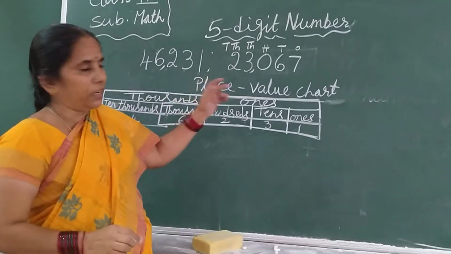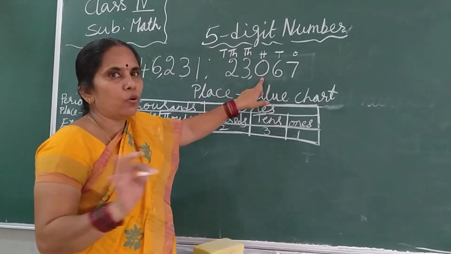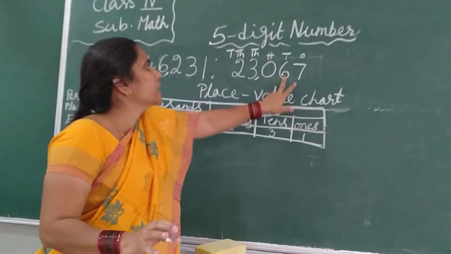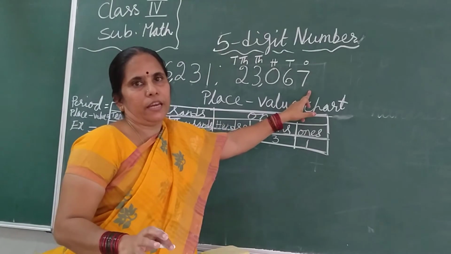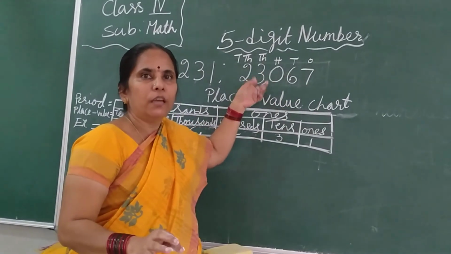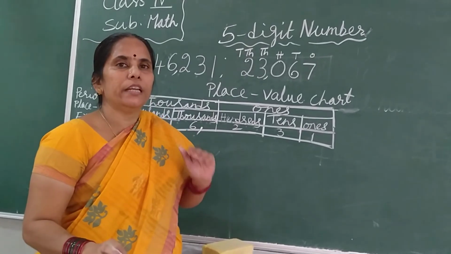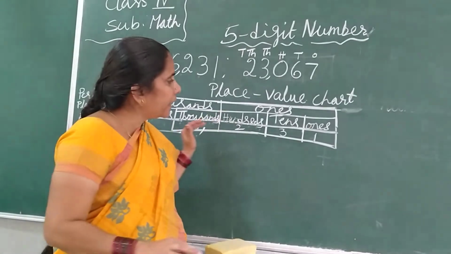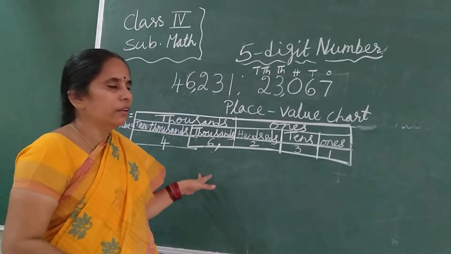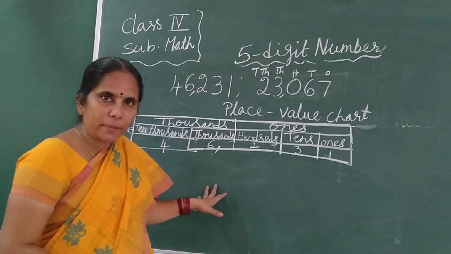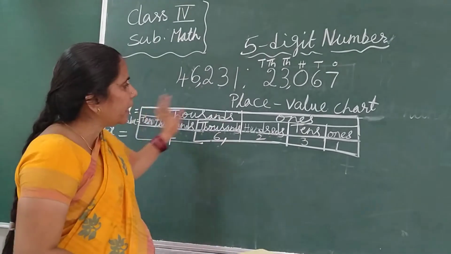So how will you read? 23,000. No hundreds here, so don't say anything in hundreds please. 67. 23,067. Like that you will read a 5-digit number. And tomorrow we will learn how to write this 5-digit number in number name. Okay? Now you all understood the 5-digit number and how to write it in the place value chart and the periods also.